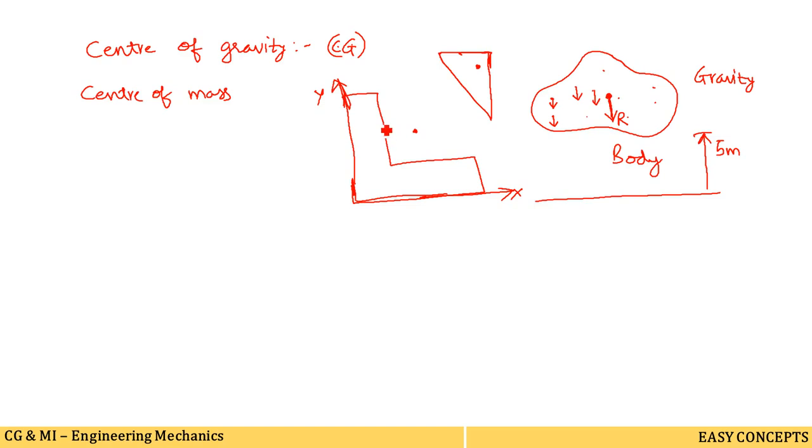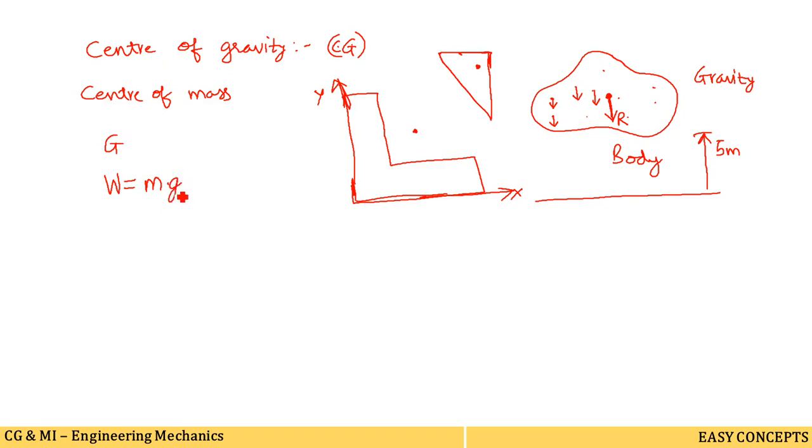Now what we are seeing, the whole mass of the body is assumed to be concentrated at a single point. Unless the g value is constant, the center of mass can be equal to the center of gravity. If the gravitational force value differs from place to place, then the center of mass will not be equal to the center of gravity, because what is the formula for weight? Weight is equal to mass into acceleration due to gravity.